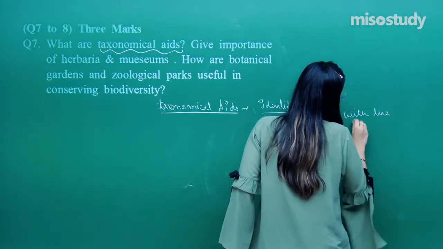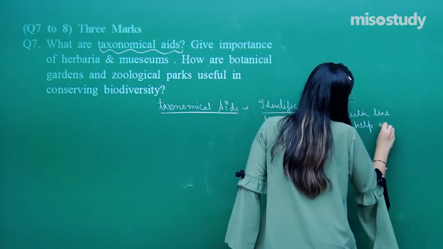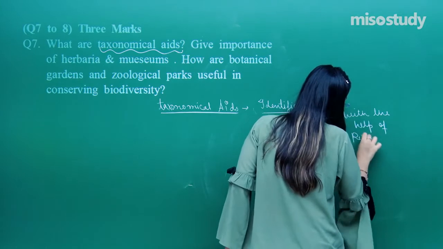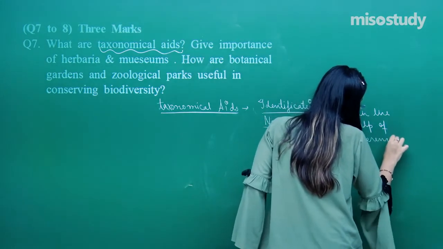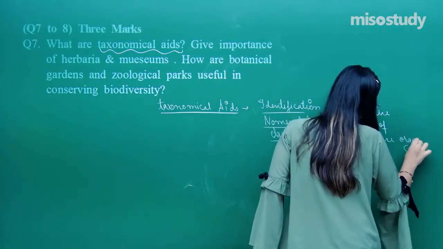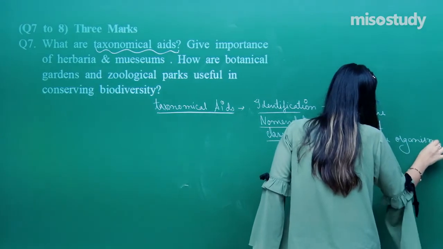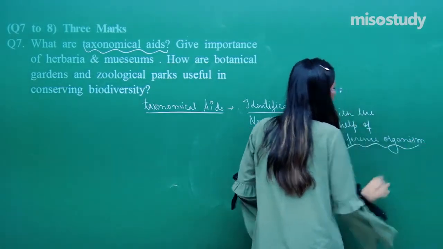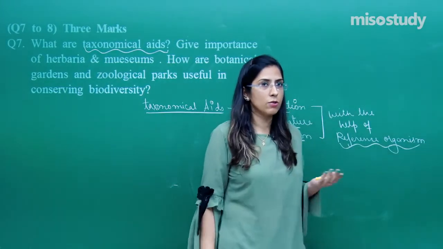Now, in the last, I have written one word, which is reference organism.